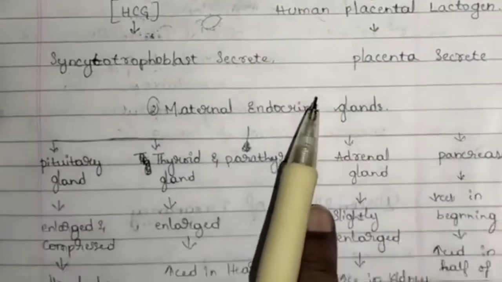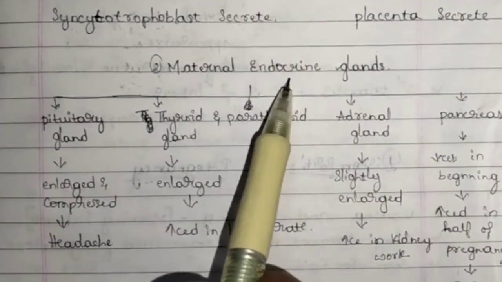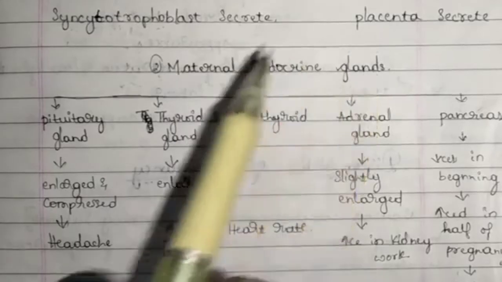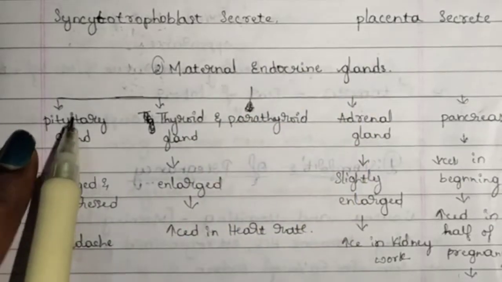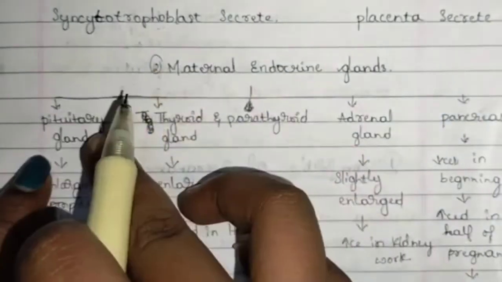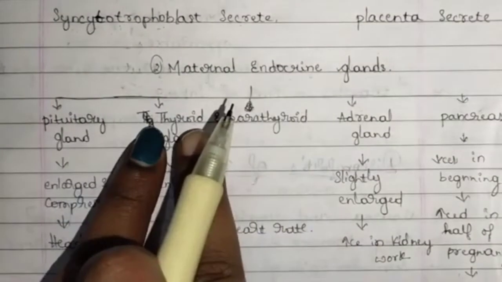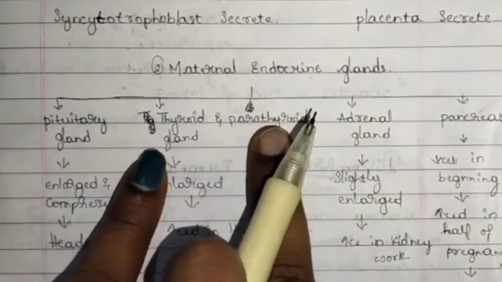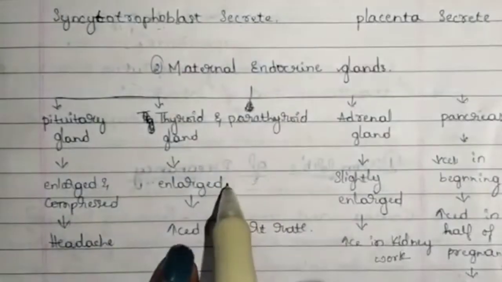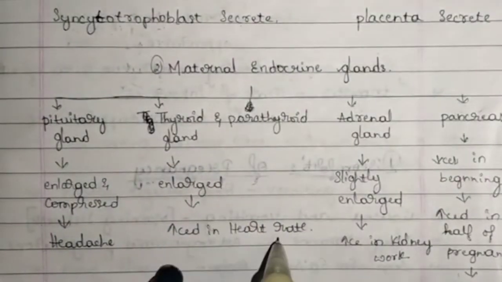Okay. Next, we have maternal endocrine glands. First we are going to see the pituitary gland. Since the baby is growing inside the womb, the pituitary gland is active now. First, the pituitary gland gets enlarged and then it gets compressed. Because of this enlarging and compressing, the mother gets headaches. And next, thyroid gland and parathyroid gland. Both glands will get slightly enlarged, and because of that there is a chance of the mother getting thyroid problems. Because of this, there is even an increase in heart rate.